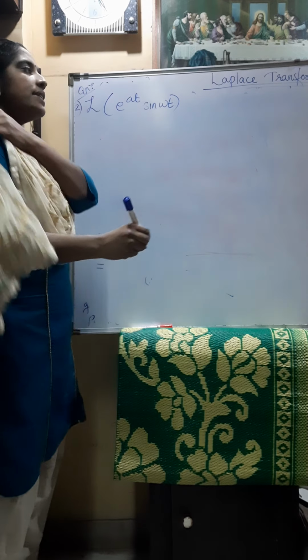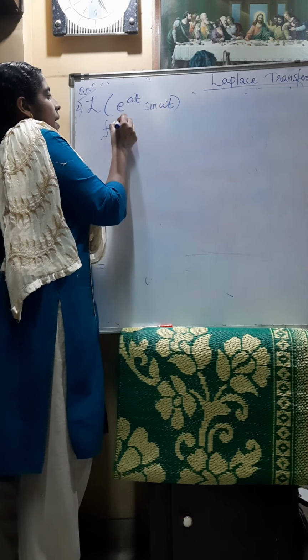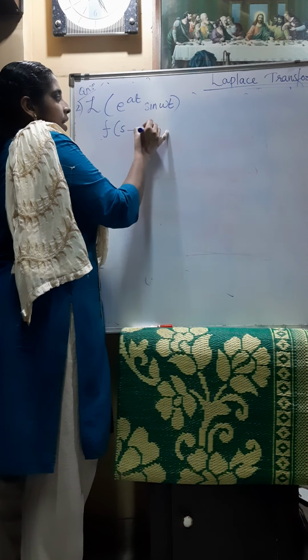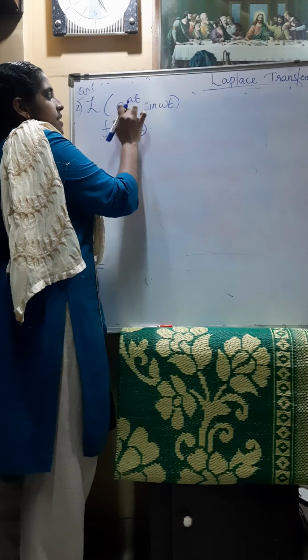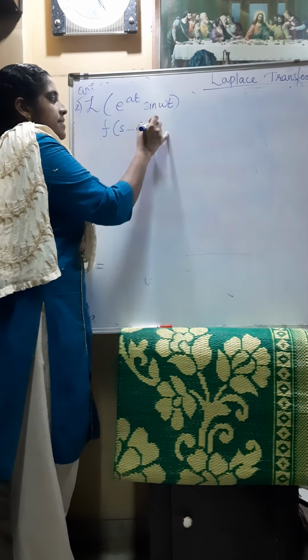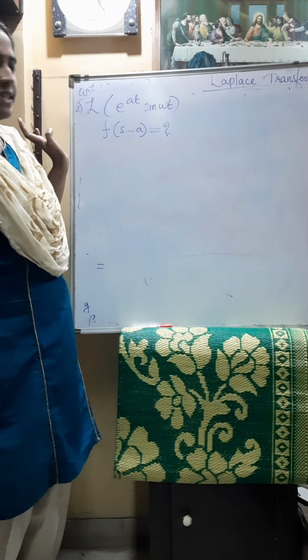What will be the Laplace transform? This is e raised to at f of t, so the answer will be f of s minus a. According to the shifting theorem, we have to find f of s minus a.